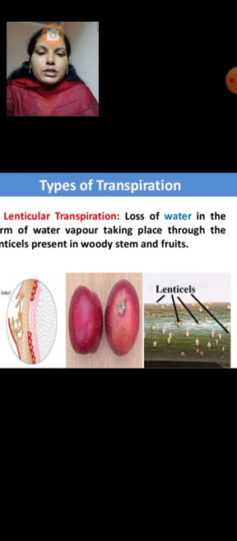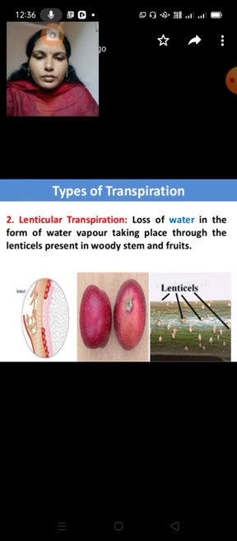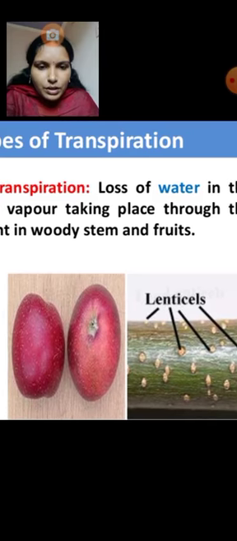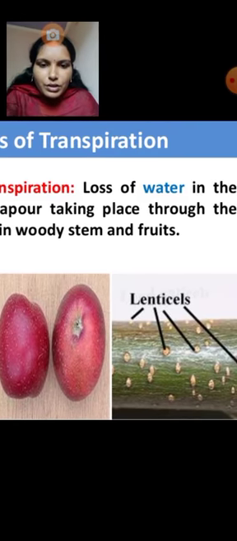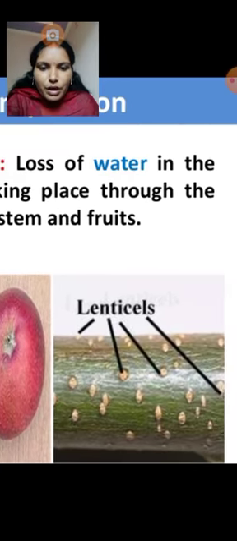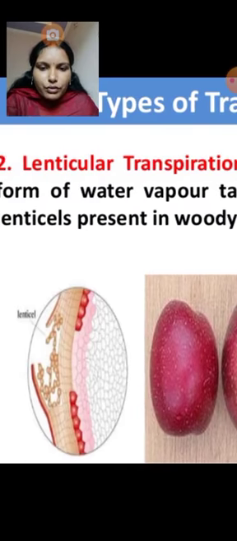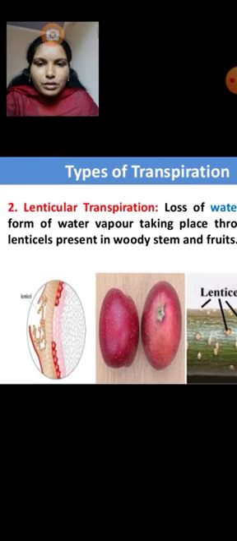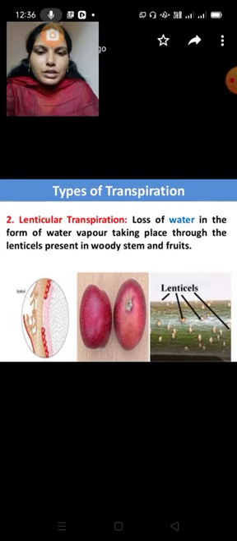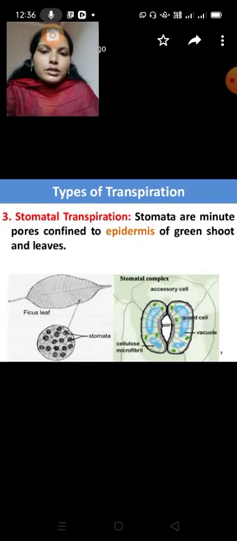And next, the third one. See, these lenticels are minute pore-like structures, openings. So this is the bark. And this is a fruit, and this is the small opening, just an example to help you understand. This is the third one, types of transpiration.